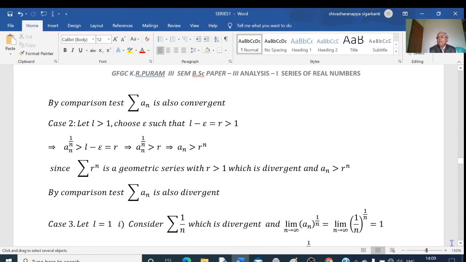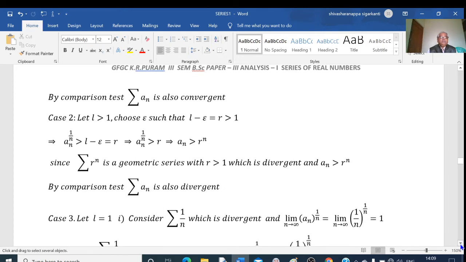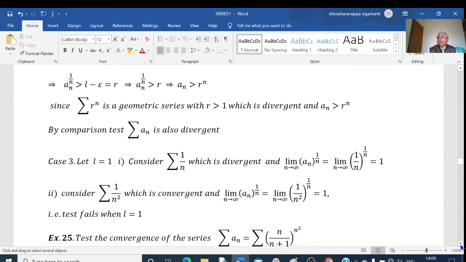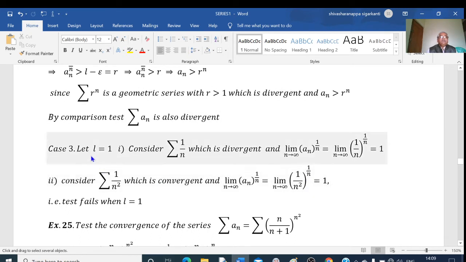Next, what happens if L equals 1? If L equals 1, that is, the limit of a to the power of 1 by n is equal to 1. Let me consider one series: sigma 1 by n, and we know that this series is divergent. What about the limit?